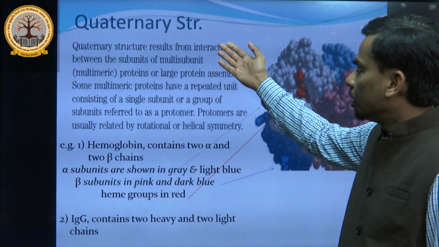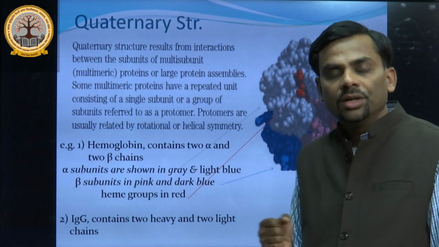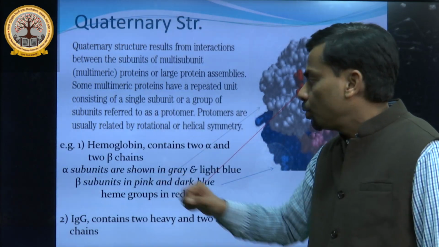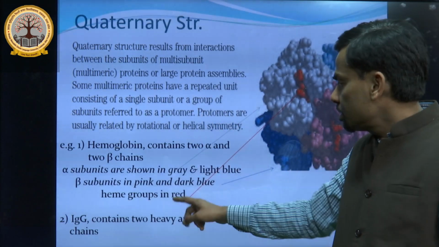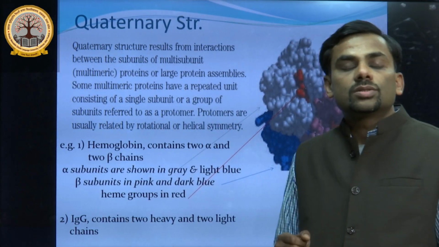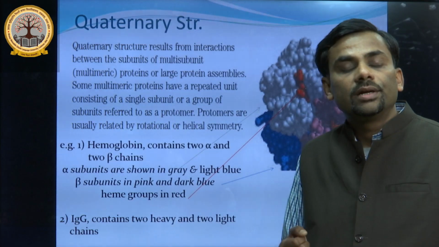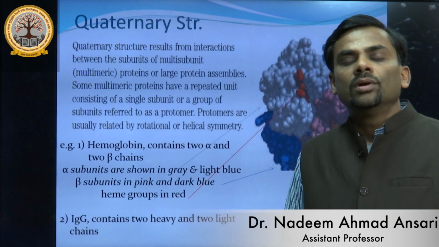I told you the example of quaternary structure. It is hemoglobin. It has 4 chains, 2 alpha and 2 beta chains. Another example is immunoglobulins, also known as antibodies. An example is IgG, which contains 2 heavy and 2 light chains.